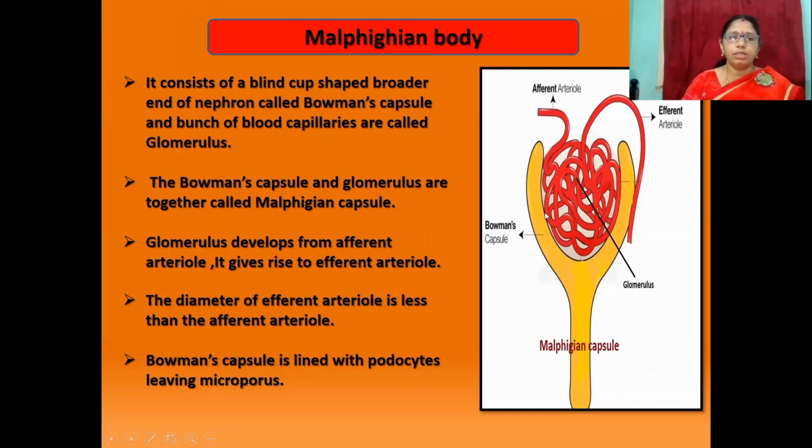The diameter of efferent arteriole is less than the afferent arteriole. Why is it? Because of the narrower outlet of efferent arteriole, pressure is exerted on glomerulus. Then it functions as the filtration unit.